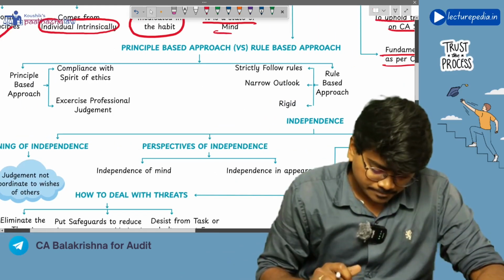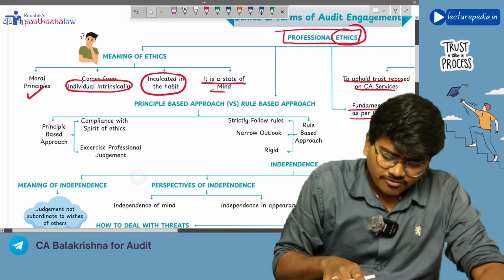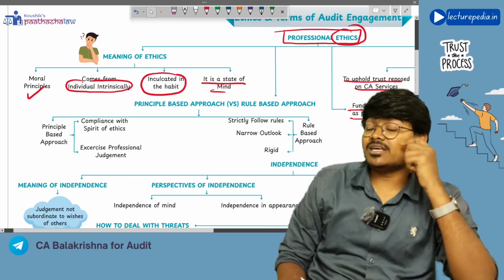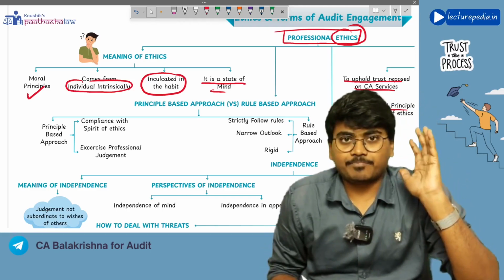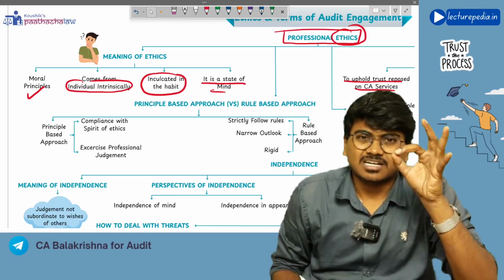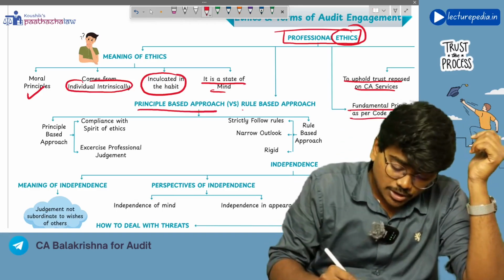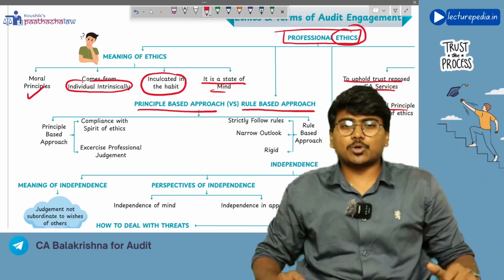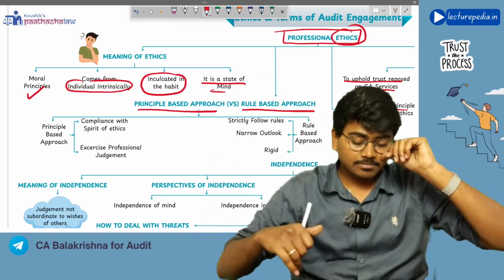Let's see, before going to independence, for following these codes of ethics, for following these professional ethics, there are two approaches in which you can follow the professional ethics. First one is principle based approach, second one is rule based approach. So what is this principle based approach and rule based approach for following the professional ethics?